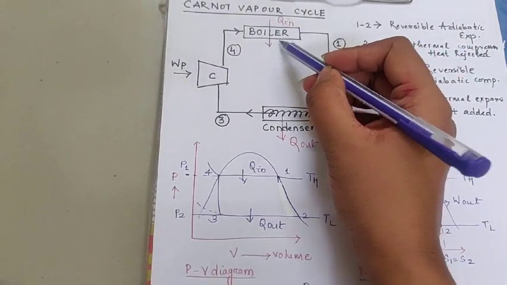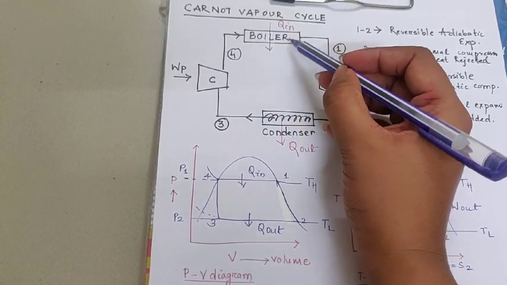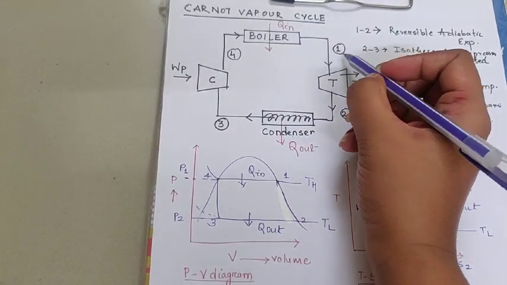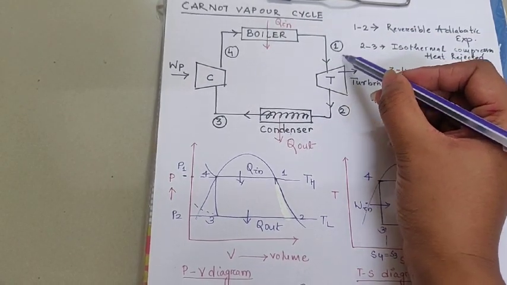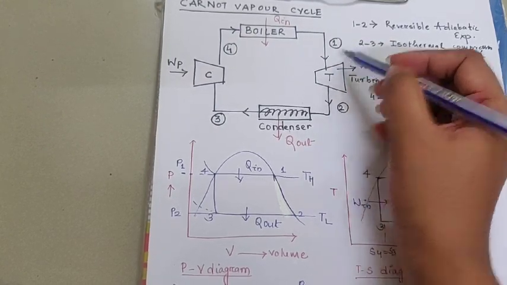Here, after the water is heated inside the boiler, the state of the water changes into steam or vapor. Here the steam becomes superheated and the temperature becomes very high.